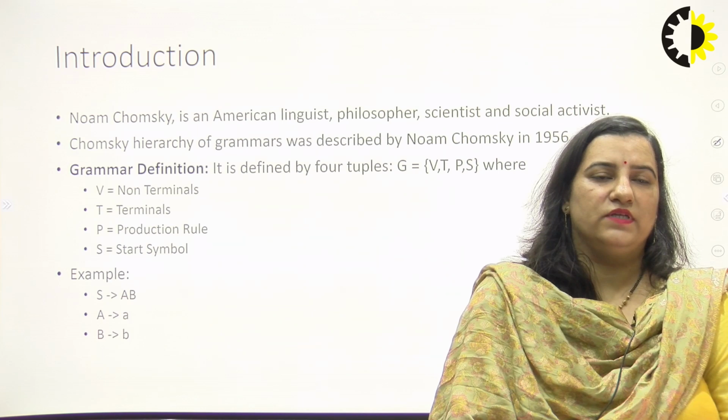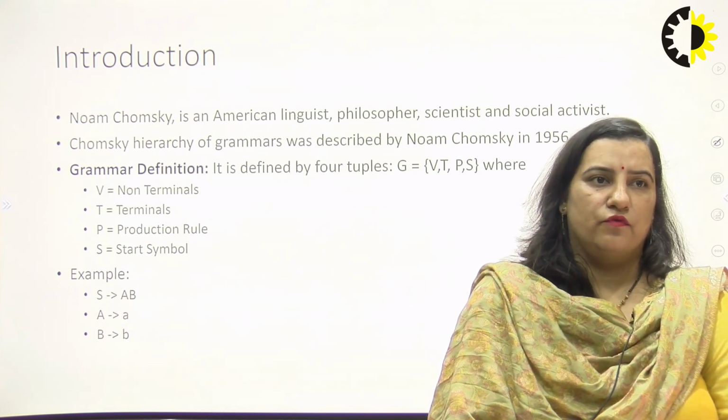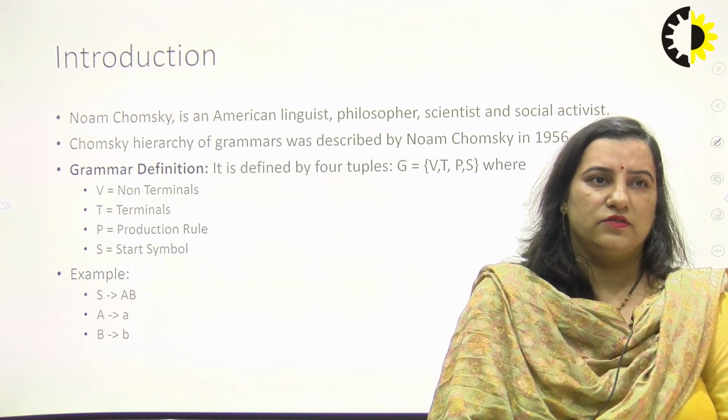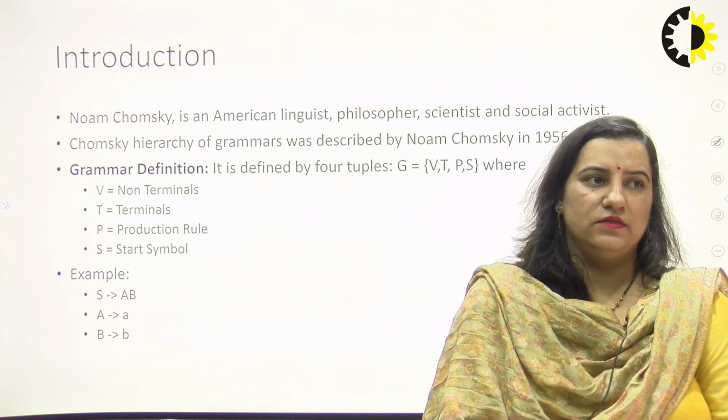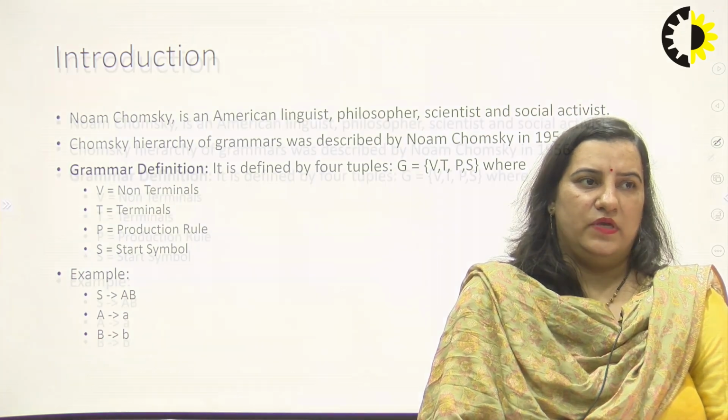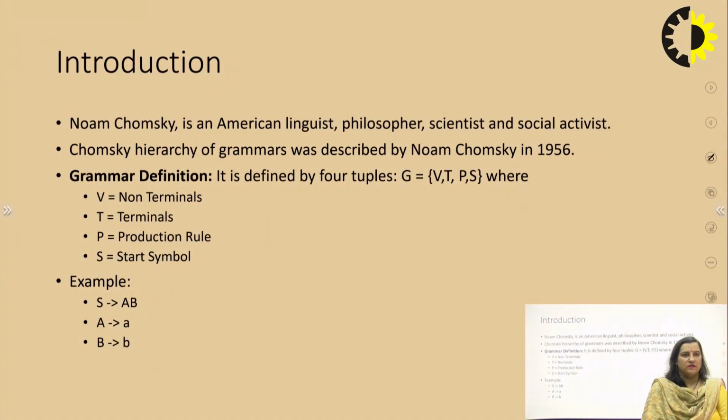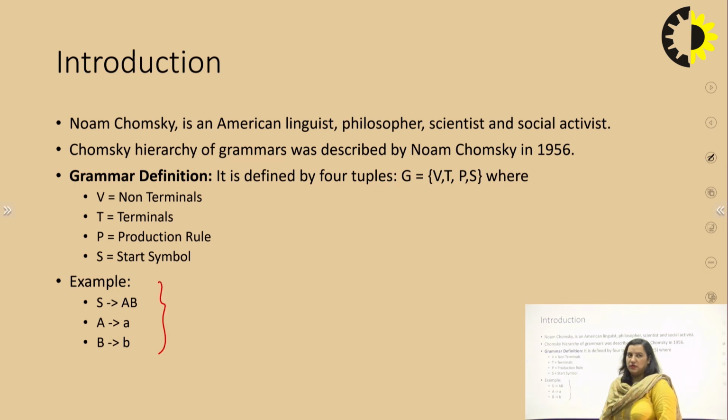First of all, we should know what is a grammar. So grammar is like four tuples. It is having four tuples, that is V, T, P, S, where V is variables or non-terminals, T is terminals, P is production rules, and S is start symbol. Now the non-terminals are symbolized by capital letters, terminals are symbolized by small letters, and these are the production rules. This is the example, these are all production rules. Now the start symbol here is this, from where the grammar has been started.